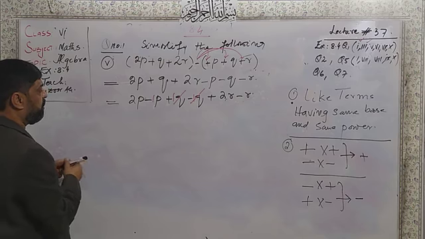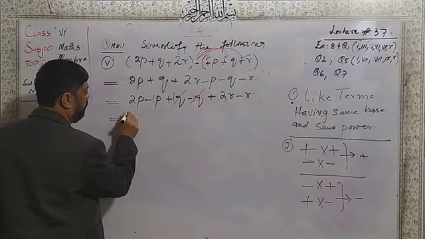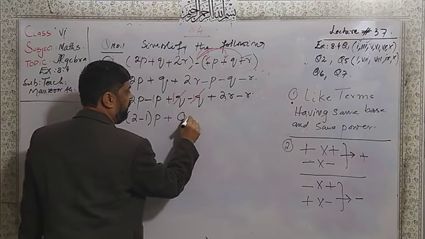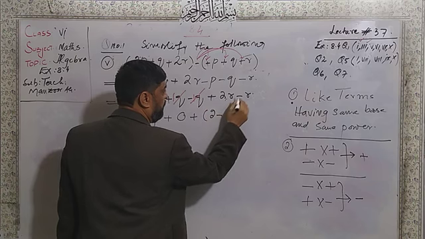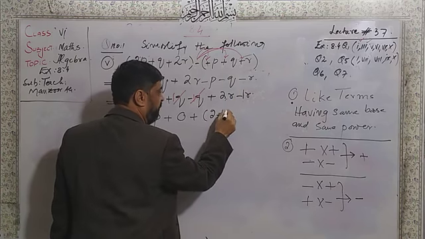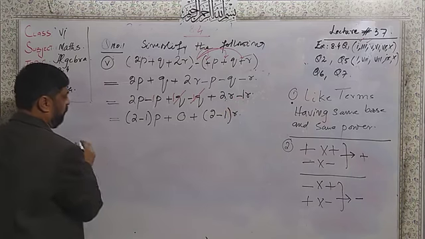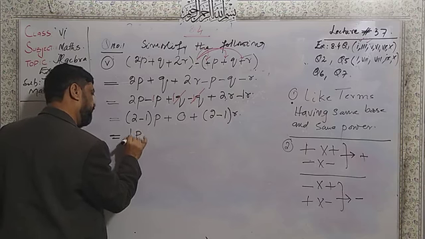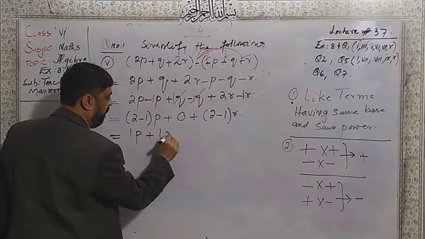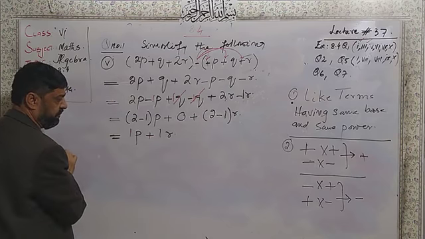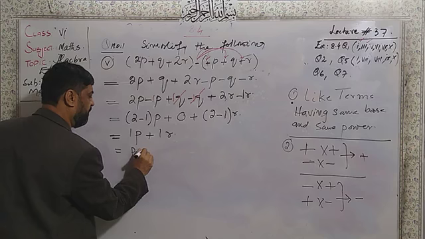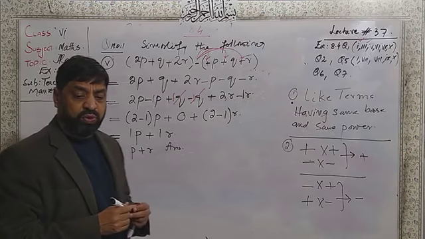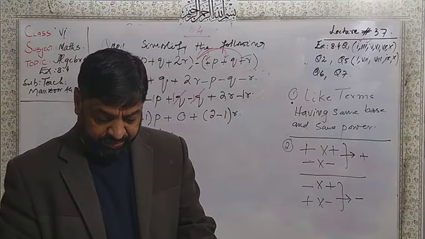I can write here 2 minus 1, then p. Here 0, here again 2 minus, there is no number so I will consider 1 r. So here 2 minus 1 will become 1p. And here plus 1 r. No need to write the 0. And the answer will be p plus r. Understand that there is a 1, and no need to write the 1 again.